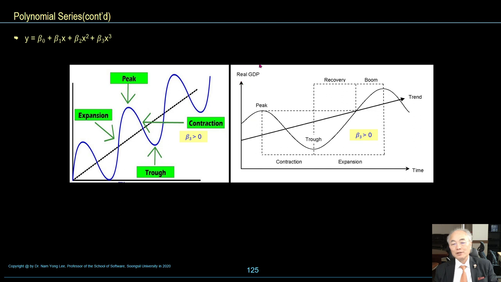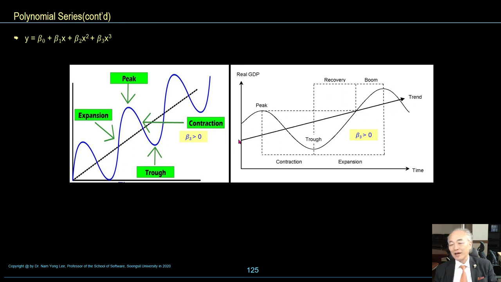Here real GDP, real GDP, time, peak, goes down, or contraction, goes down, or contraction, trough, recovery, goes up, or expansion. Here, this area is boom, and goes down.